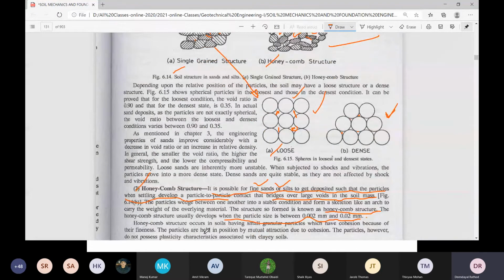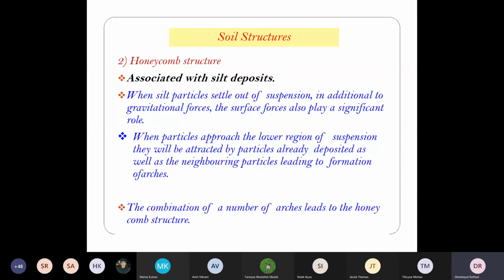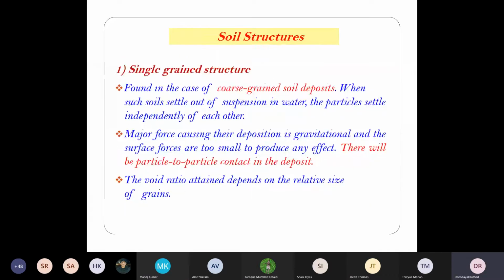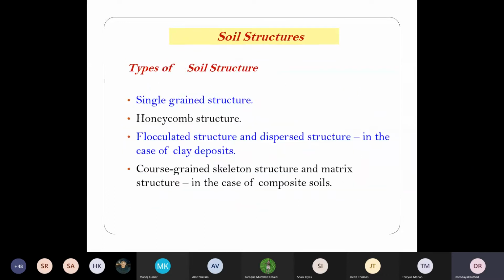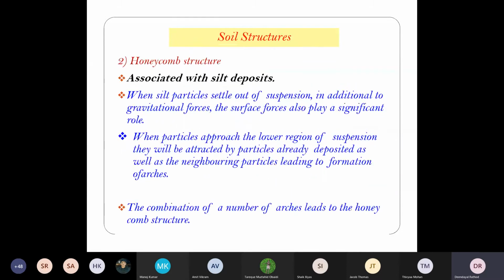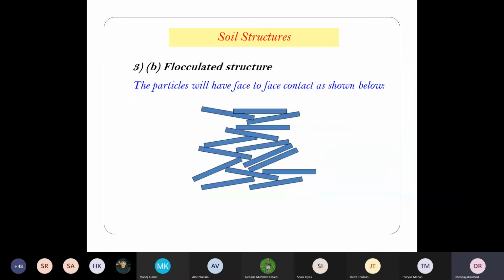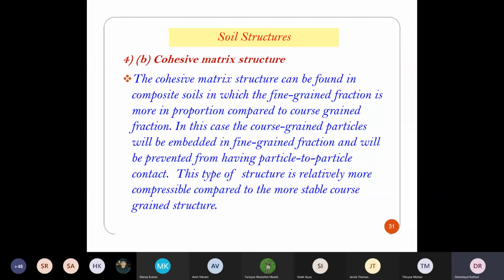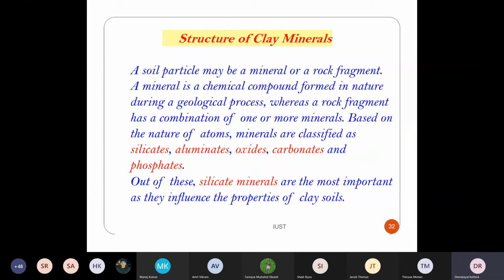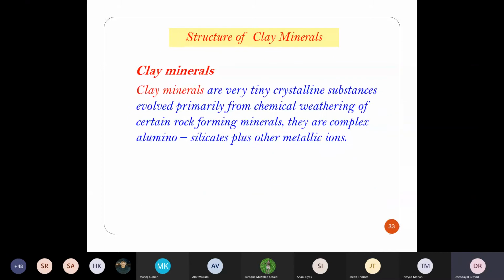So now coming to our PPT, where we are. What we have seen today is the types of soil structures. We have seen single grain, honeycomb, flocculated, dispersed, and other structures like clay matrix and so on. Now we'll fully focus on the minerals of a soil.